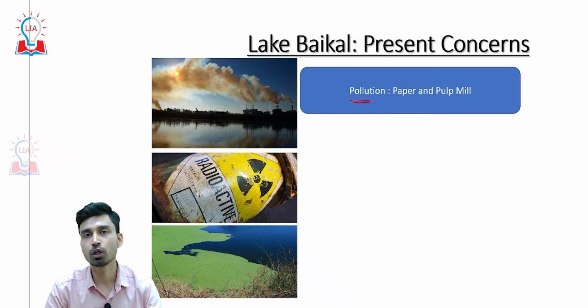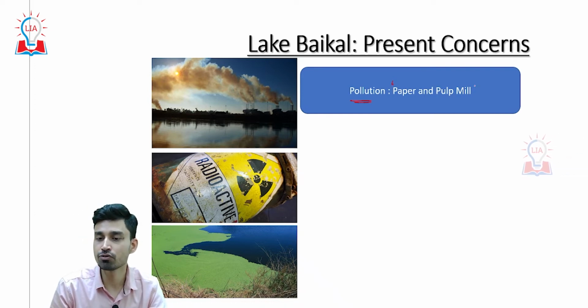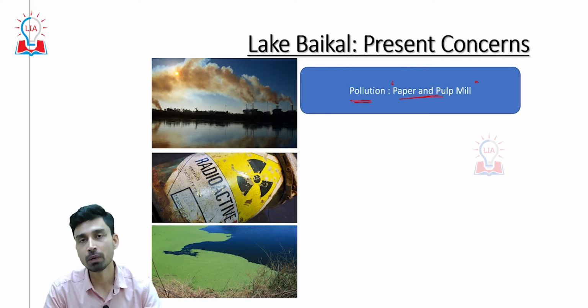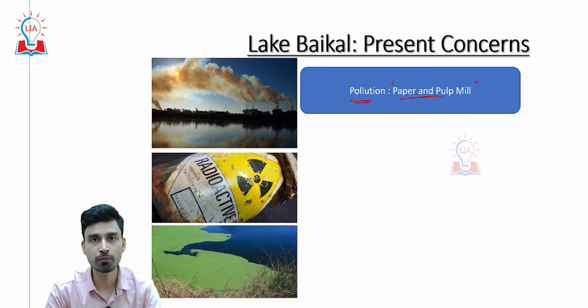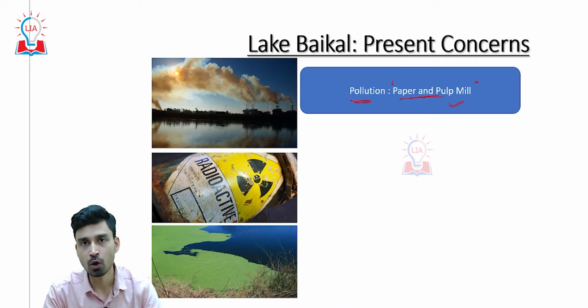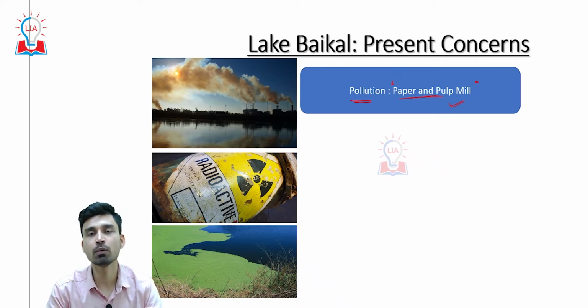The reason behind water pollution is believed to be the many industrial activities going on around this region, especially on the western side of Lake Baikal, and one of the major industries situated here is the paper and pulp industry. Since paper and pulp industries require a huge volume of water for the production and processing of paper, for them it is an ideal place.